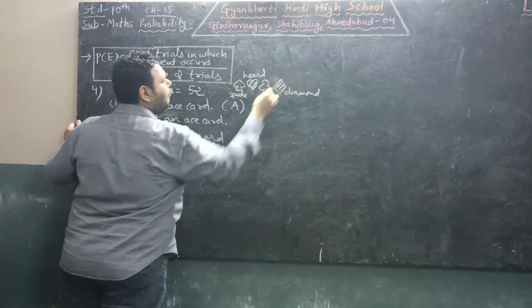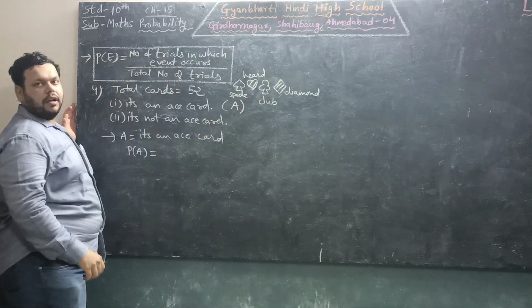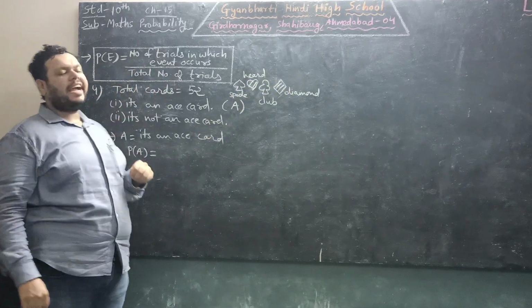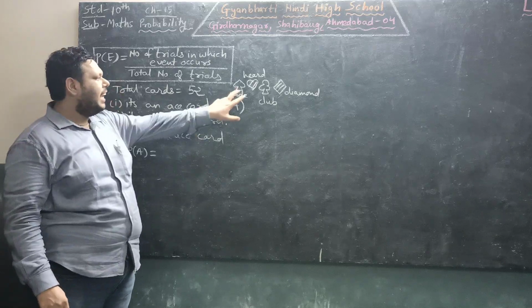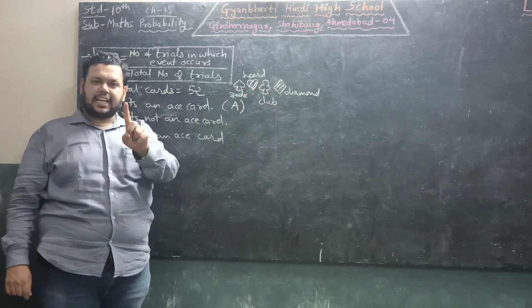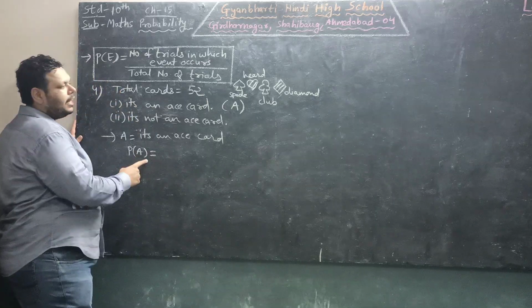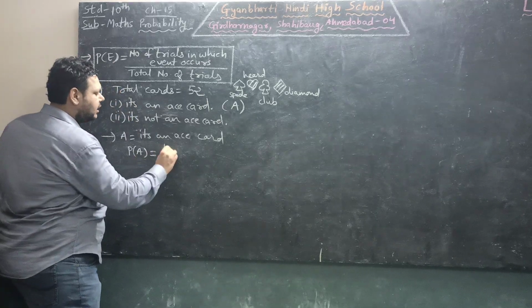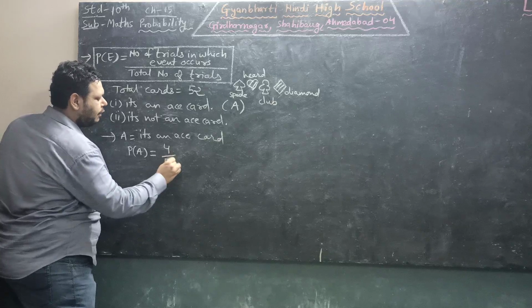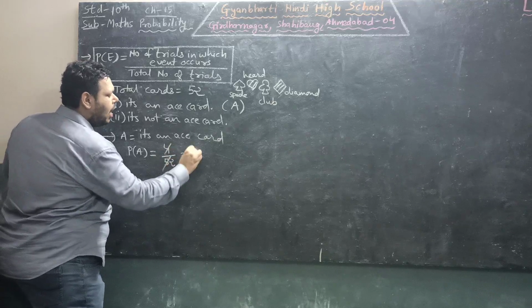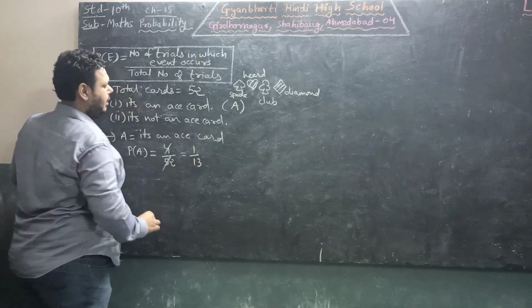These both are of red color, another both are of black color. So we want to select an ace card. So each and every sign is having one ace card. So total there will be 4 ace cards. So probability of selecting an ace card is 4 upon total is 52. That will be 1 upon 13.